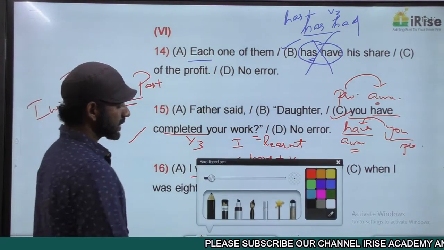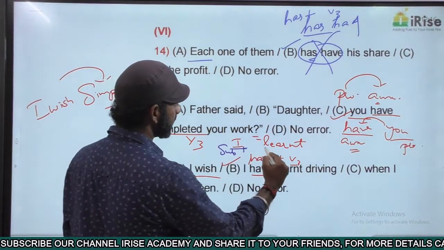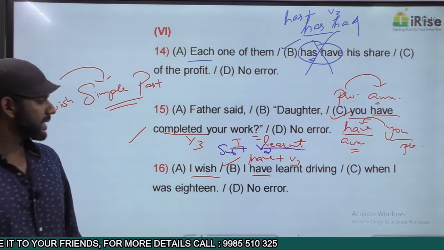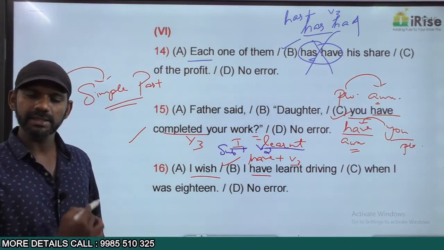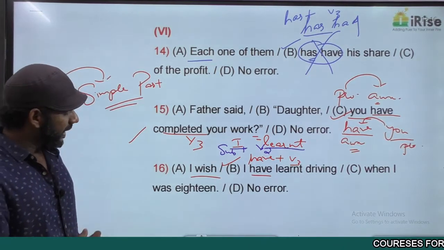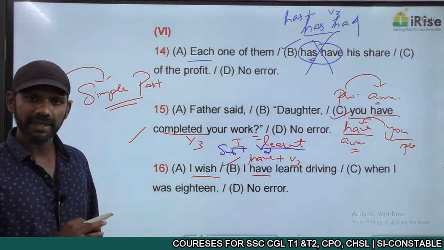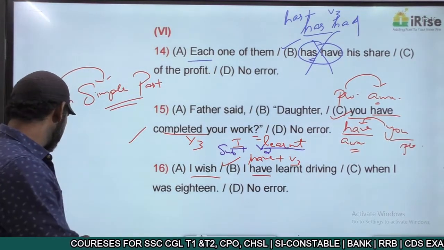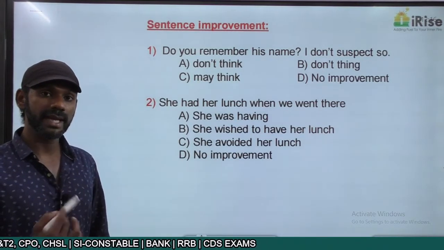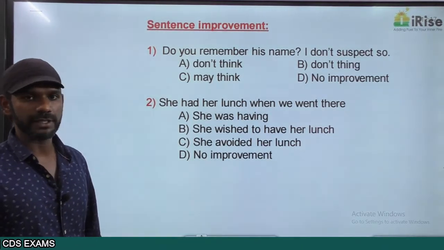I learned driving. The subject here is I, plus learned is V2 here, and subject plus V2 is simple past. I wish followed by simple past tense. Now this sentence is grammatically correct. So the correct statement must be, I wish I learned driving when I was 18. Getting it? In this exercise we come across questions on both the rules and the exceptions. We'll go for some questions on sentence improvement.